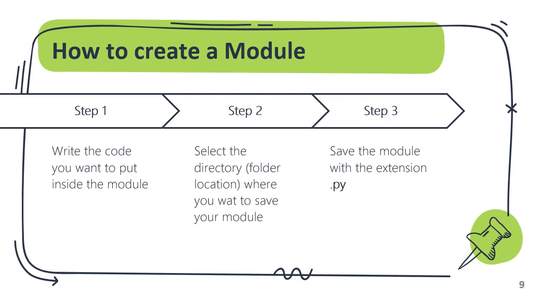Then in step 3 you have to save the module with the extension .py. When you write a program in Python, it will be saved with the extension .py by default. But if you write the program in any other text editor like Notepad or WordPad, etc. When you were learning Python, in the first session itself, we told you that we can create a Python program using any text editor, right?